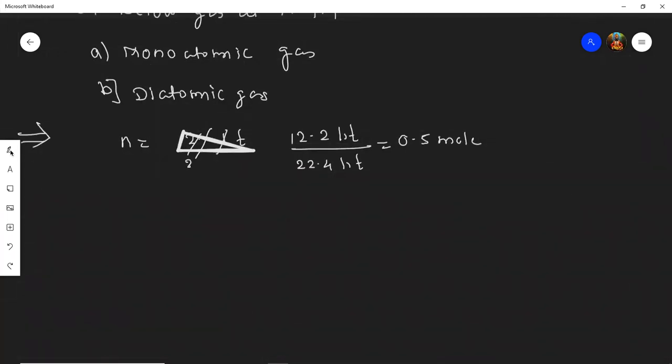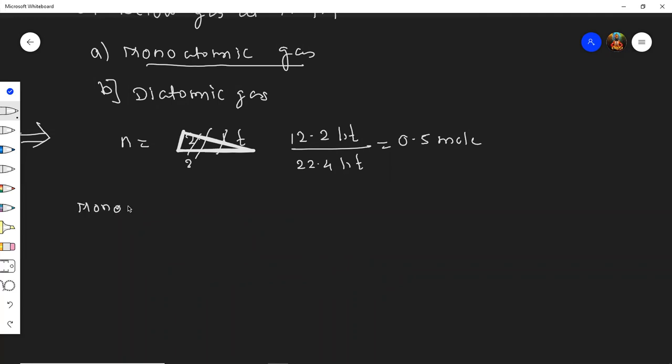First was asked for monoatomic gas. For monoatomic gas, everyone pay attention here. Students, you know that 1 mole is 6.022 into 10 to the 23.